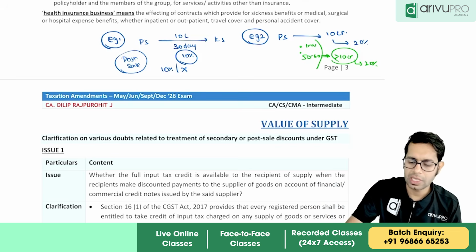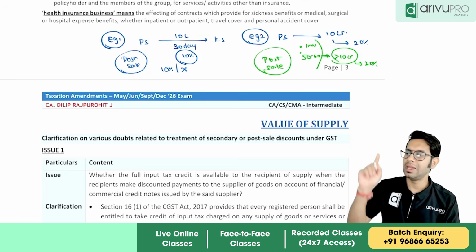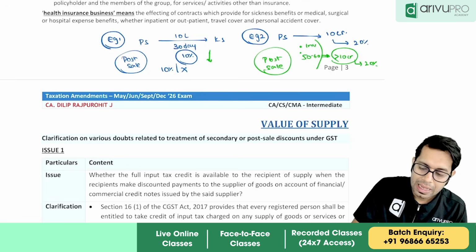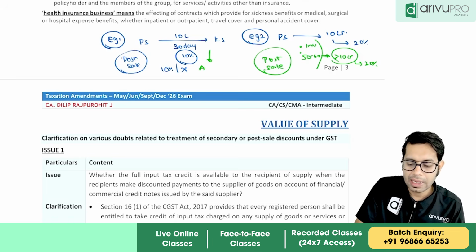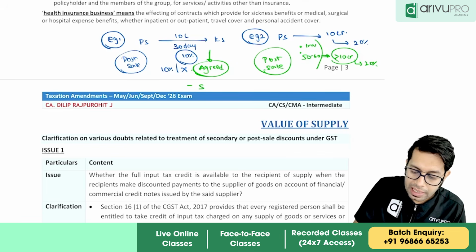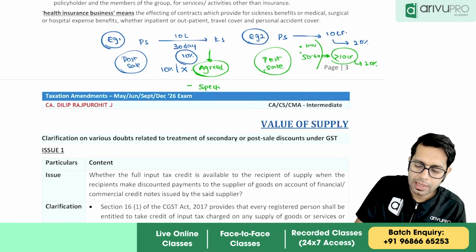Correct? The discount is given to her after the sale. Now the difference between example number 1 and example number 2 is, in case of example number 1, it was agreed at the time of supply and the discount is linked to a specific invoice.